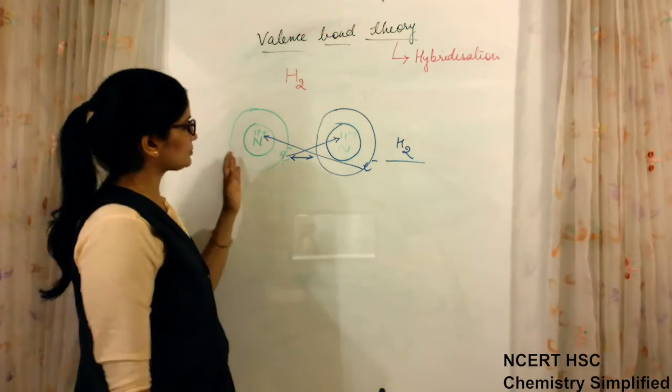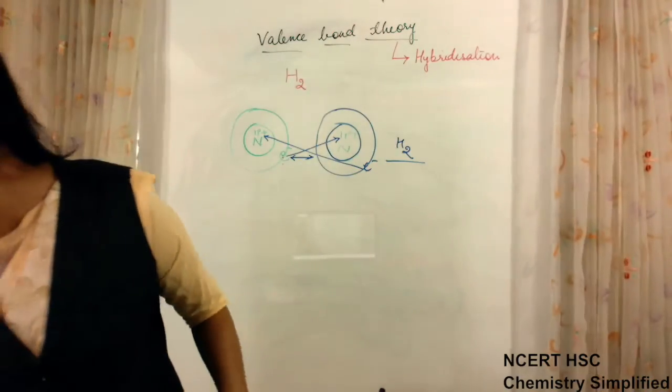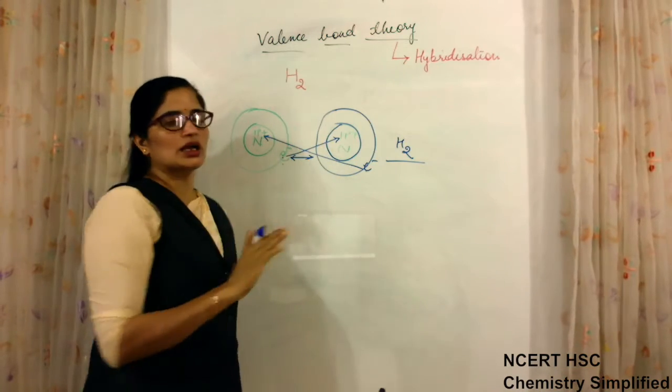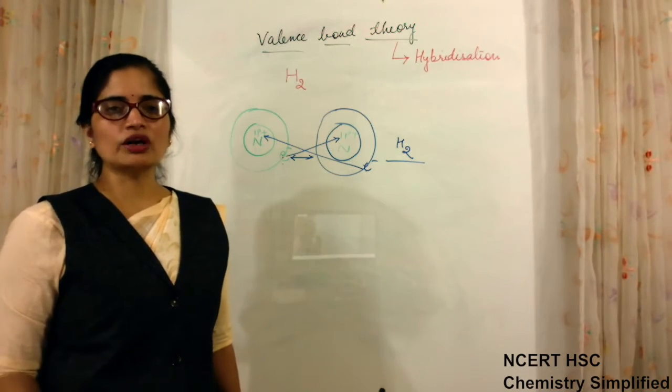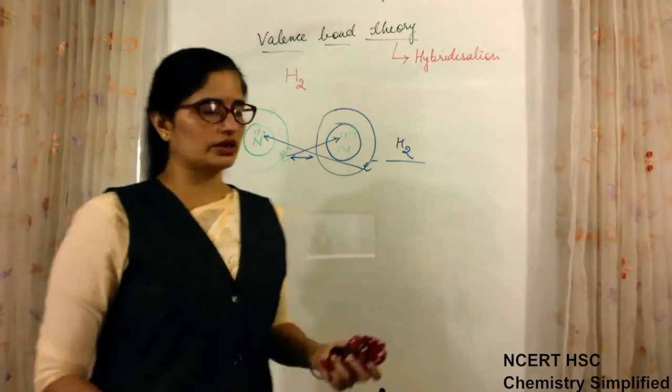So this was explained for one molecule formation, and these are atomic orbitals when they overlap. How strong the bond is will depend on the extent of overlapping. More overlapping, stronger is the bond.